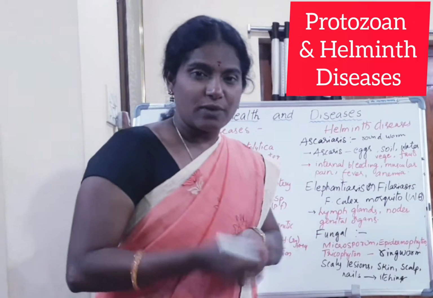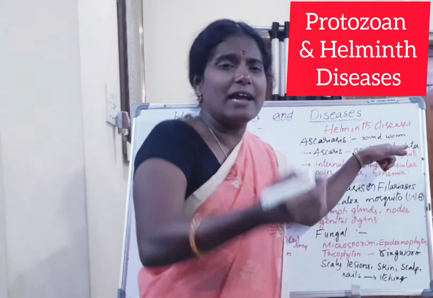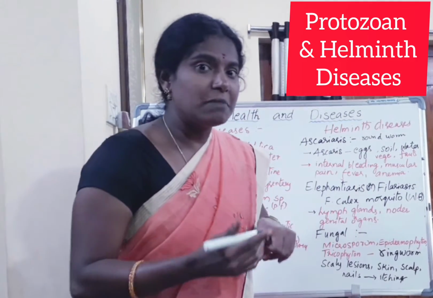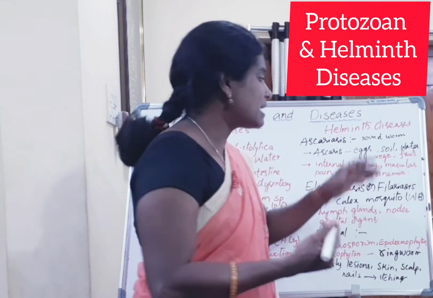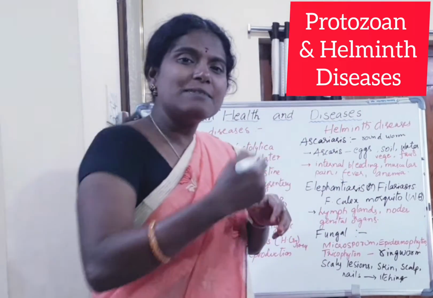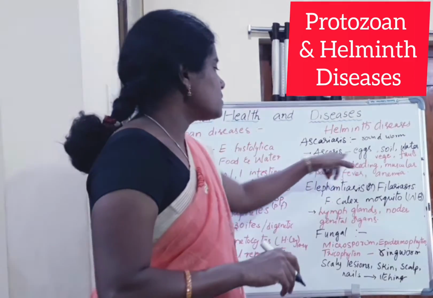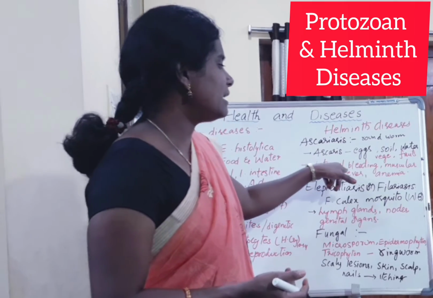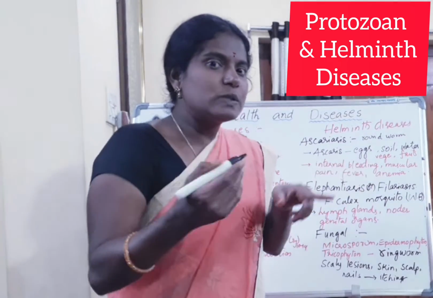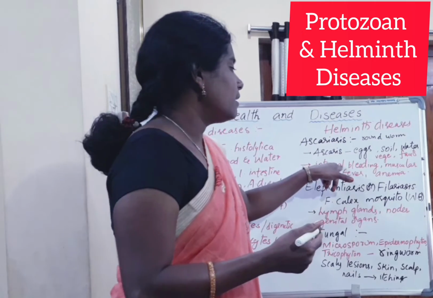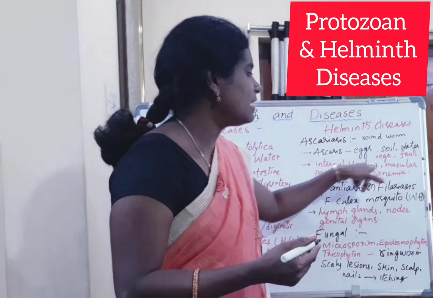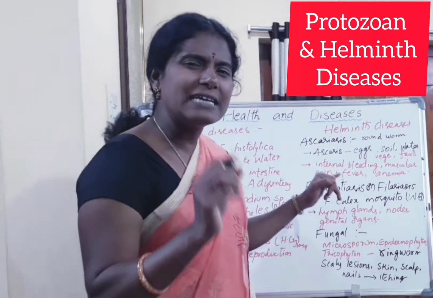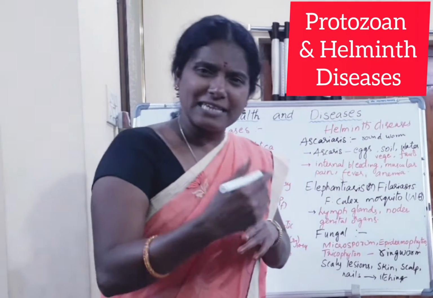The rhabditiform larva enters into our body through contaminated water and food. That means unwashed vegetables as well as fruits. There is a chance of the organism entering our body. It lives in the small intestine, and the symptoms are internal bleeding, muscular pain, fever and anemia. Especially it occurs in kids who always play in the soil.